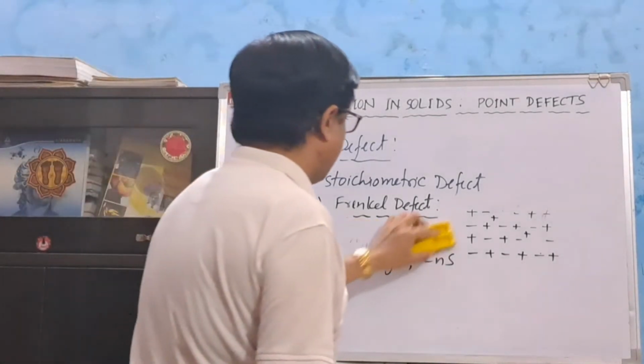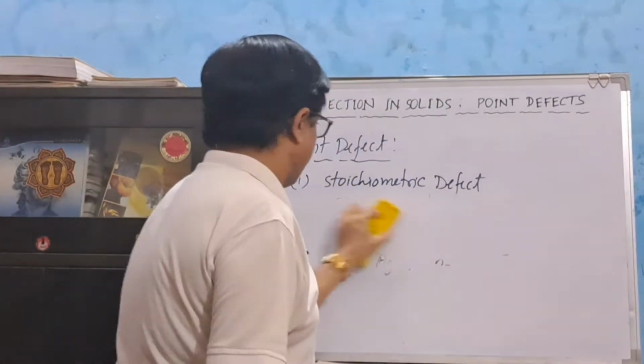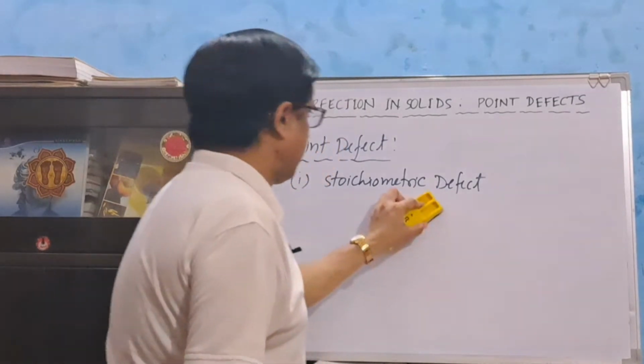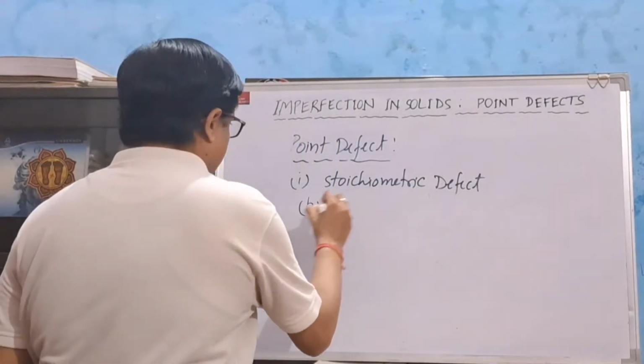Next is Schottky defect. In this type of defect, both the cations and anions are missing from their original position.